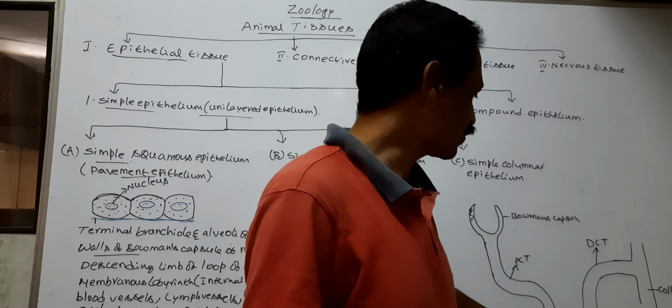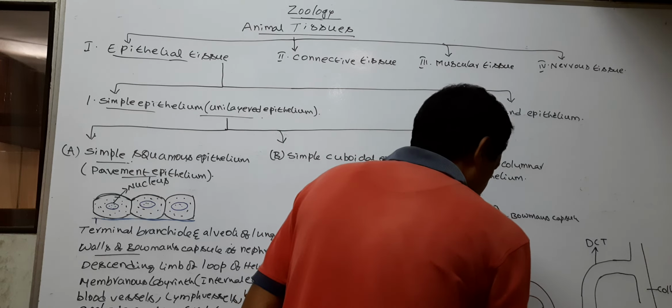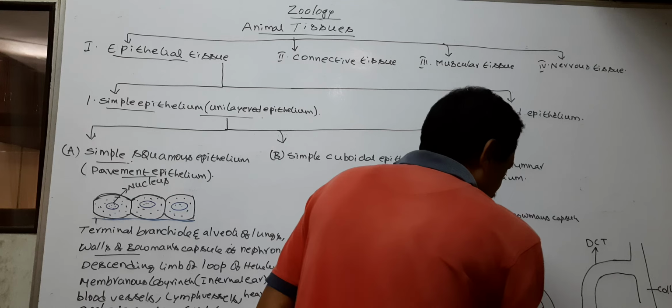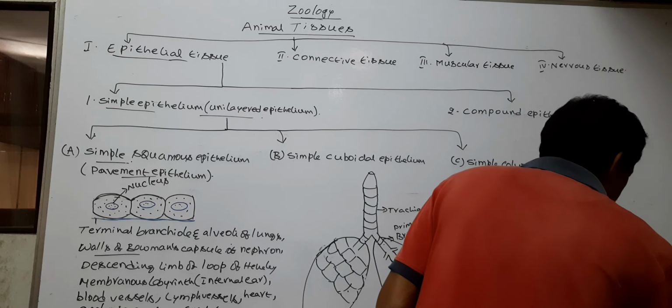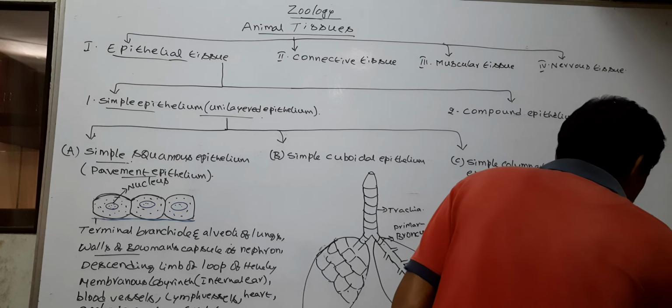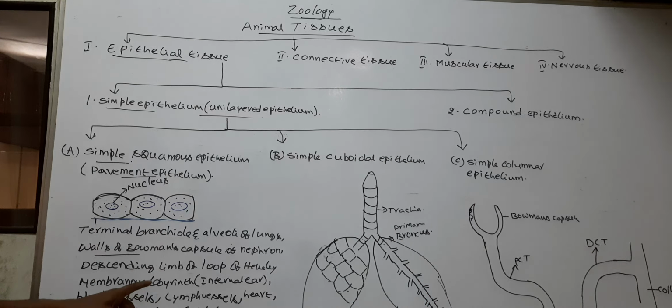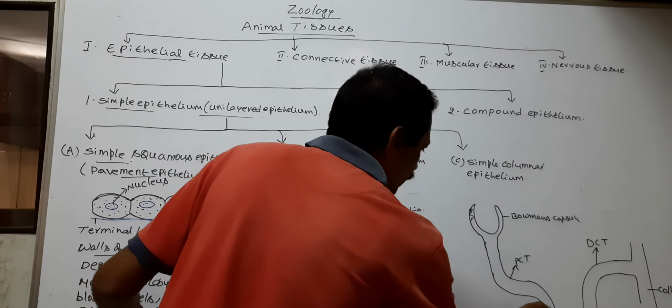Henle's loop possesses two limbs: this is the descending limb, and this is the ascending limb.